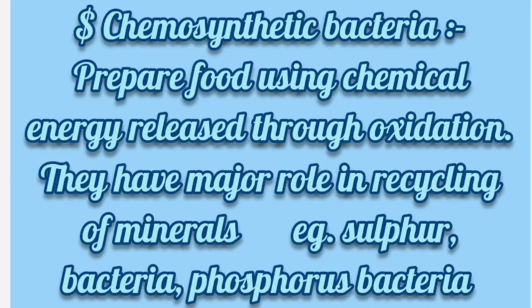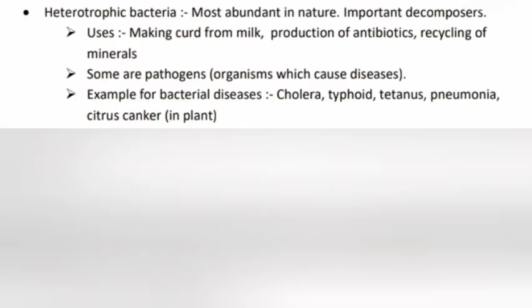Chemosynthetic bacteria prepare food using chemical energy released through oxidation. They have a major role in recycling of minerals. Example, sulfur bacteria, phosphorus bacteria. Heterotrophic bacteria, most abundant in nature, important decomposers. Uses: making curd from milk, production of antibiotics, recycling of minerals. Some are pathogens, organisms which cause diseases. Examples of bacterial diseases: cholera, typhoid, tetanus, pneumonia, citrus canker in plants.